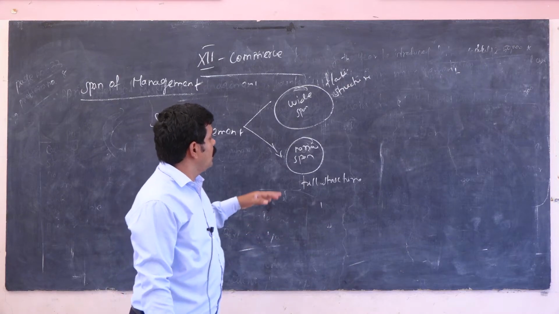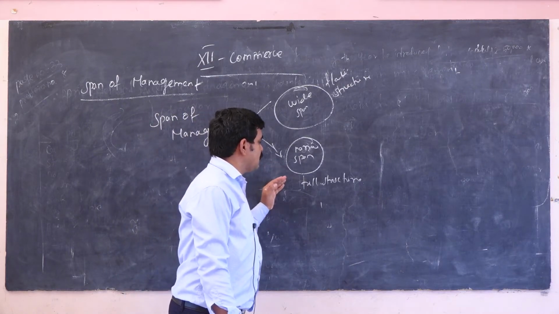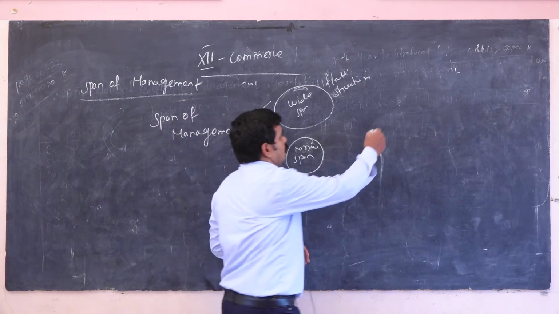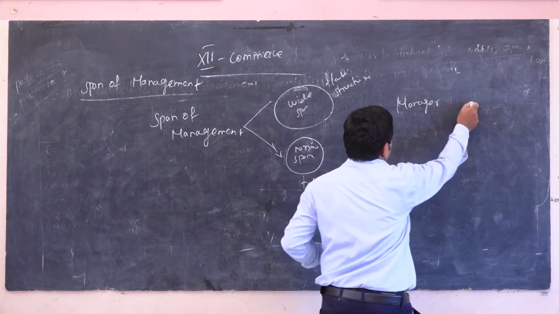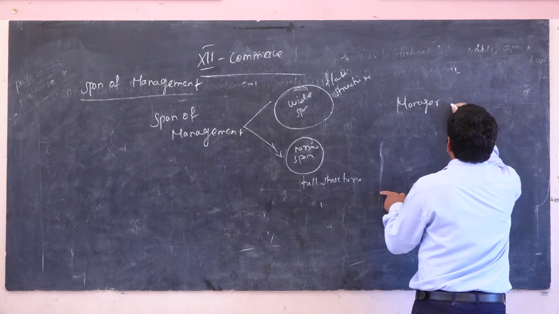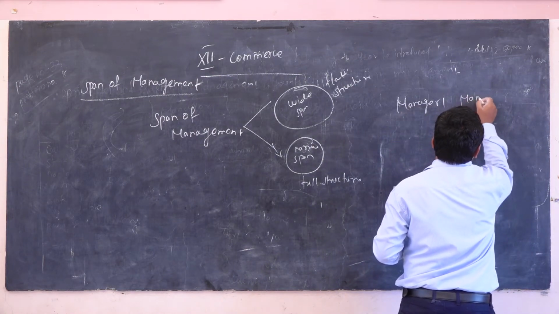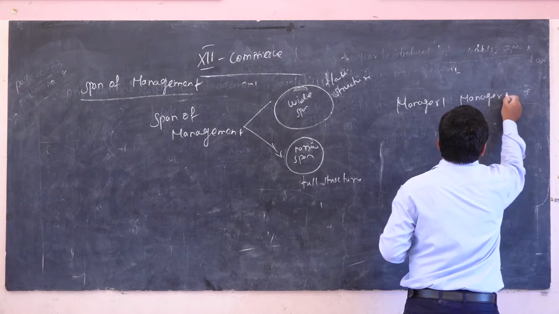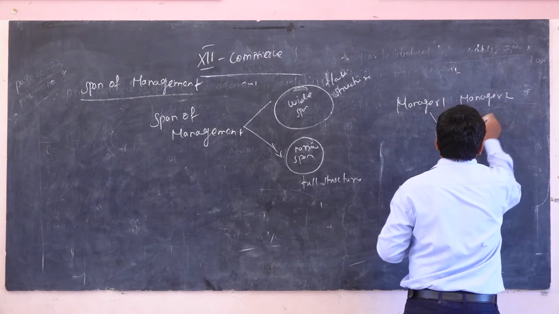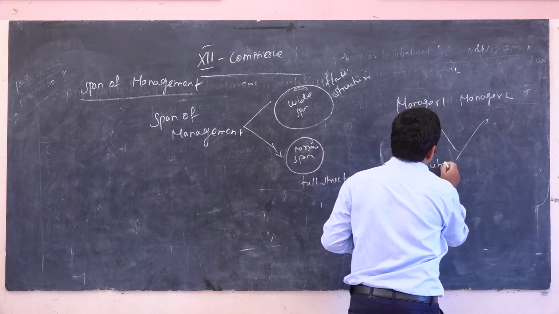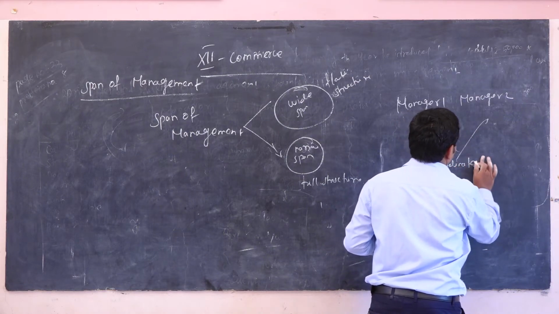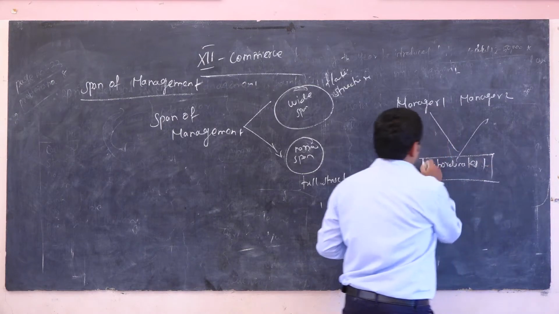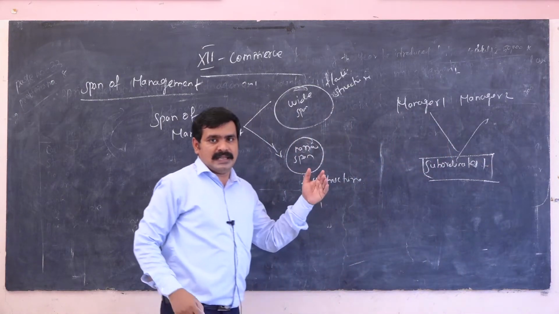In the narrow span, that is the tall structure, there are a lot of managers involved: manager 1, manager 2, manager 3. Management also has to give more salary to the people, so it incurs more expenses.